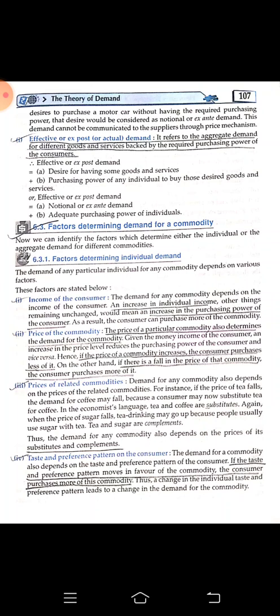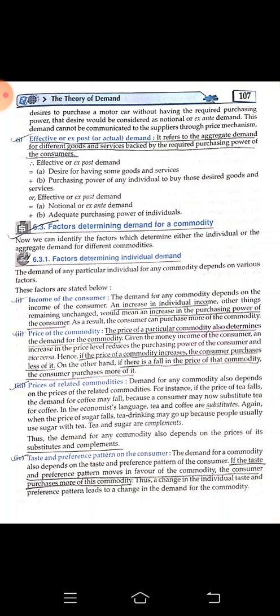Okay, what is a complementary? Complementary means, suppose they find that the price of sugar has decreased, so they can consume more tea because they will find that making tea is not costlier anymore, so they can have more tea now. Before they used to have 1 cup, they can have 4 cups in place of that.